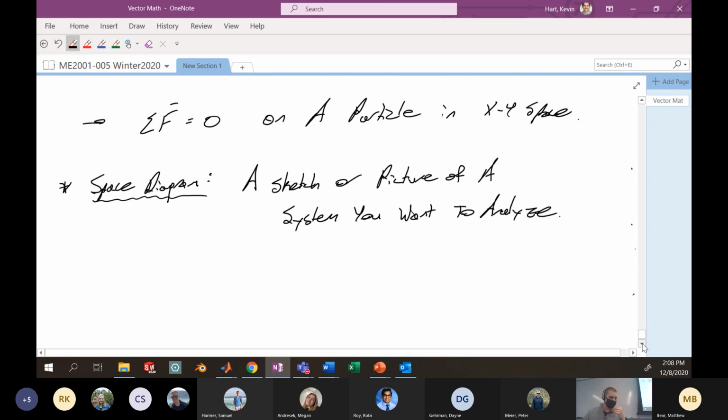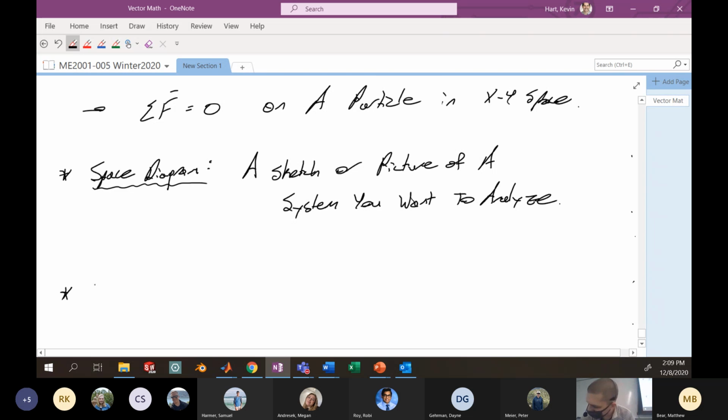And if you want to do analysis, you're going to want to take that space diagram, which has all of these real life things or sketches of real life things that you want to analyze, and break it down into a free body diagram. And a free body diagram, you'll see as FBD for short, is a drawing or sketch of all the forces that are acting on your system of interest. So let's give that a real definition here, and then we'll look at an example.